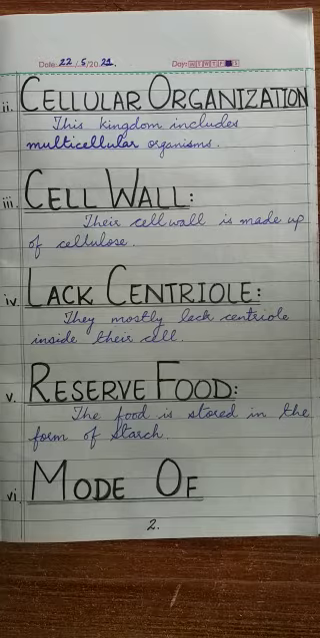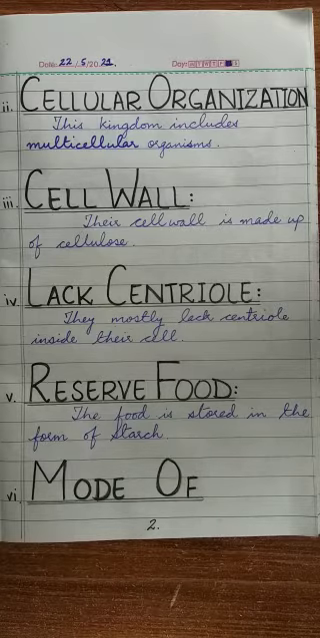Now, looking at the next characteristic, that is the centriole. This could be a new word for you, because animal cells contain centrioles. What is a centriole? A centriole is an important organelle which is present in the animal cell, and it helps in cell division, in forming new organisms. Looking at the plants, they lack centrioles. They do not have the centriole inside their cell.